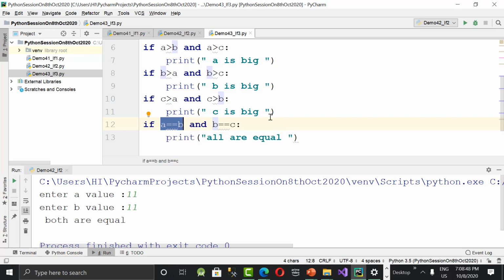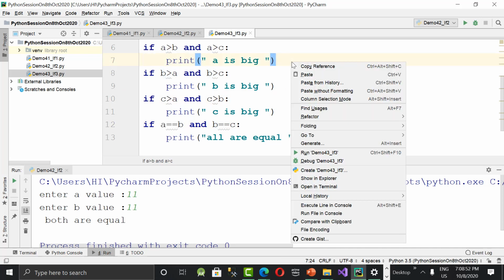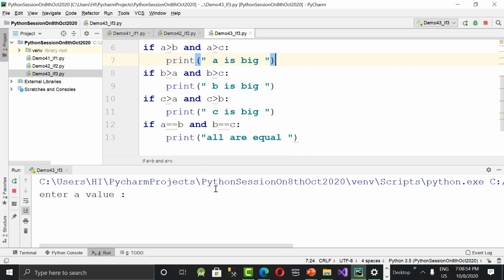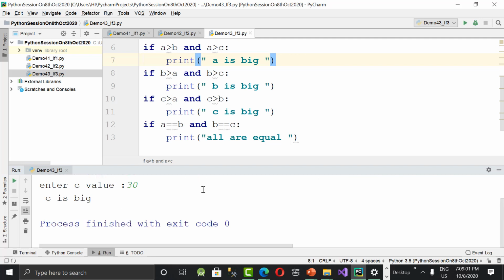So let's run it and check how it is working. We'll check all the cases. Right click, run. So A value 10, B value 20 and C value 30. Obviously C is bigger. So, 30 is big.